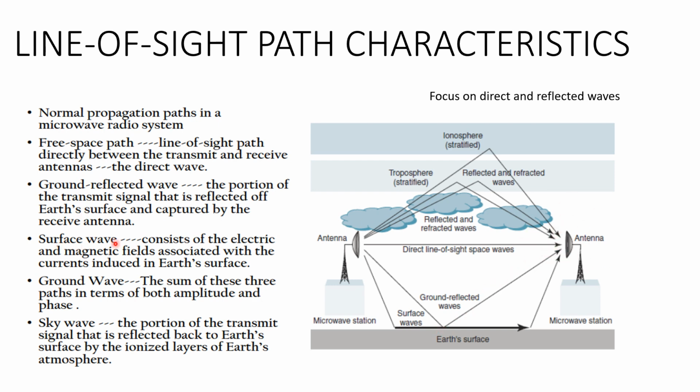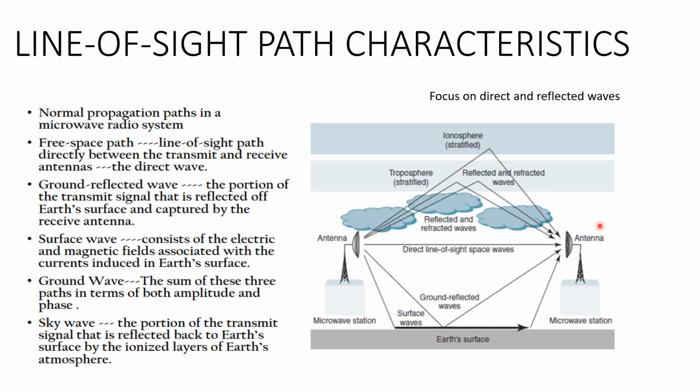Another one is the surface wave, that is the electric and magnetic field being induced. These waves travel along the earth's surface and are received by the receiving antenna. Then we may have the ground wave. By ground wave, we mean the total of all the above three waves, that is the free space path, ground reflected wave and surface wave, together. Then there is the sky wave, where a certain portion goes to the ionosphere, gets reflected back, and is captured by the receiving antenna.